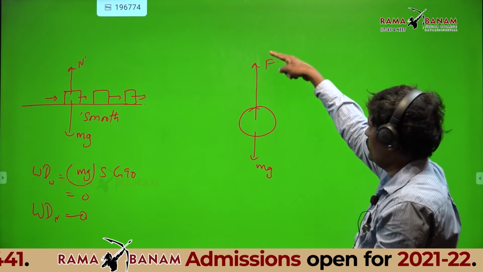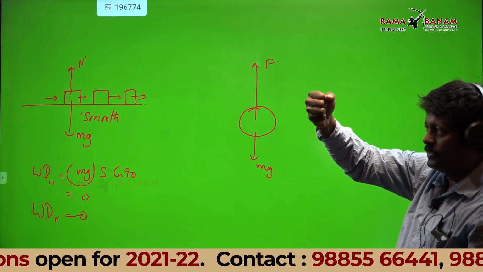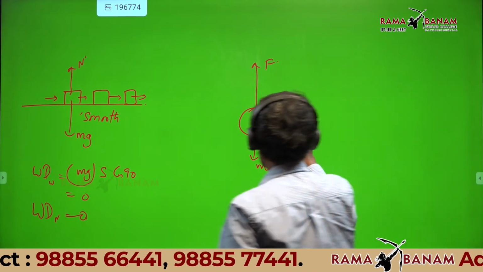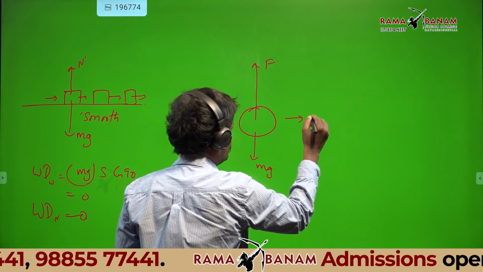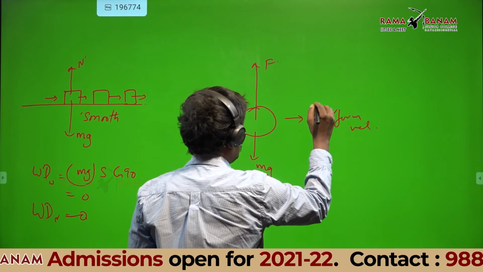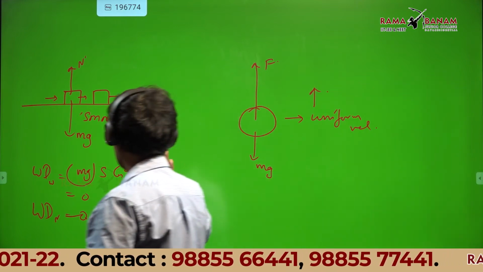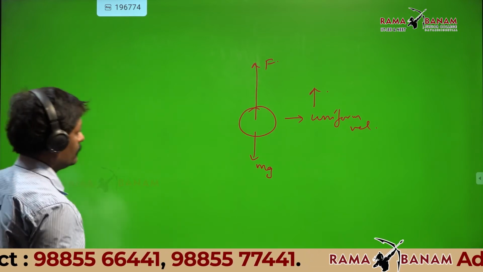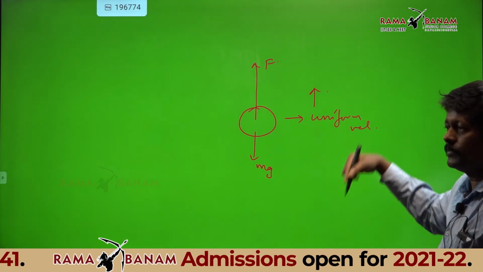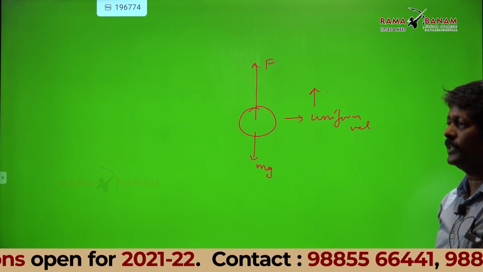I tied one string and I am holding it like a pendulum bob. Just pull it up. Now listen. If this ball is going up with uniform velocity, what can you predict about the forces? Is F greater than mg, or mg greater than F, or equal? Equal. Very good.